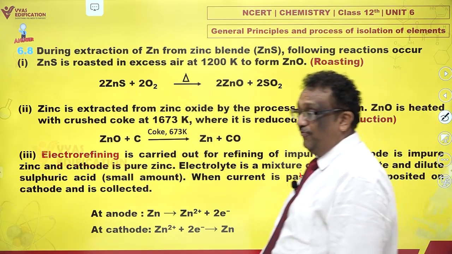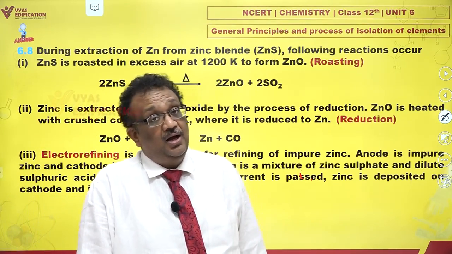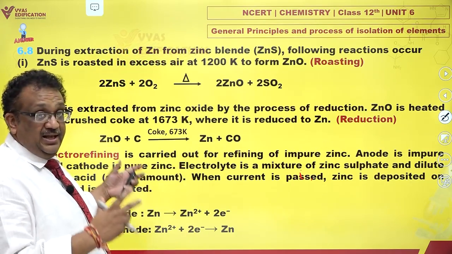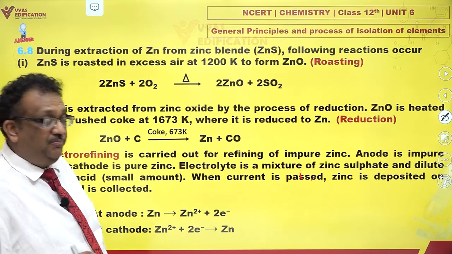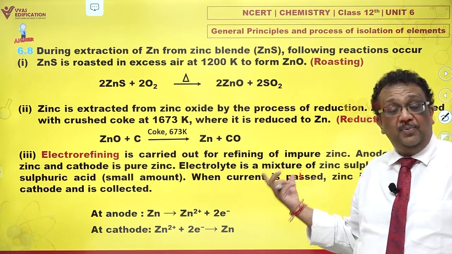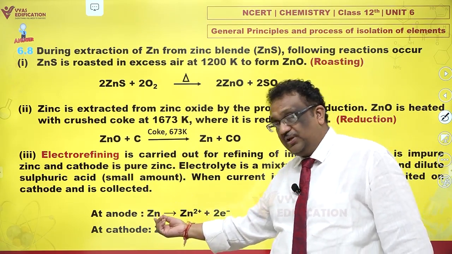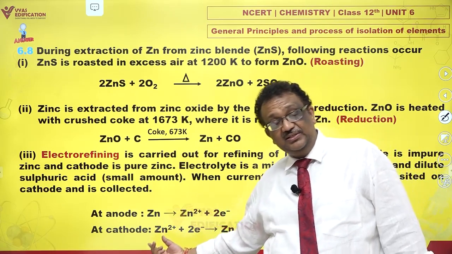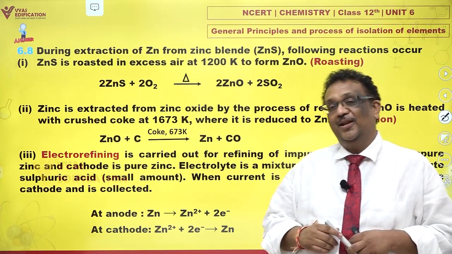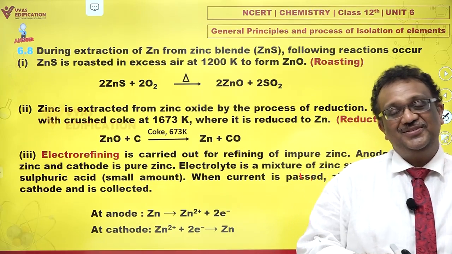You can also do electro-refining of zinc. You have got zinc, but if you feel that it has impurities, you can refine it further. How exactly? You use a huge impure block of zinc as anode. A thin strip of pure zinc is cathode. The electrolyte is zinc sulfate plus dilute sulfuric acid. At anode, zinc gets oxidized to zinc ions, and at cathode, these zinc ions again get reduced to pure zinc. This is how you carry out the extraction as well as refining of zinc.